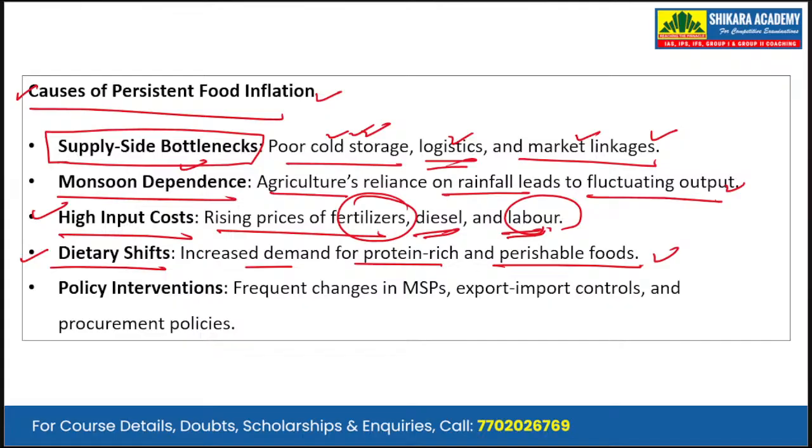They are no longer limiting themselves to the intake of food grains only. Then there are policy interventions. So frequent changes in the MSPs, that is minimum support price, export-import controls, and the procurement policies of the government also lead to persistent food inflation.